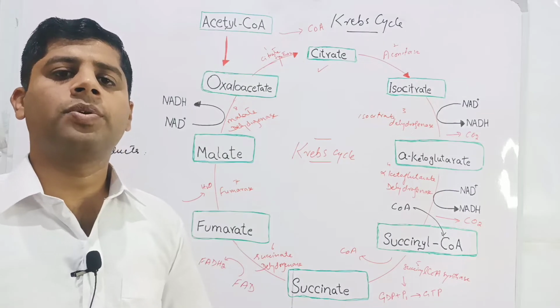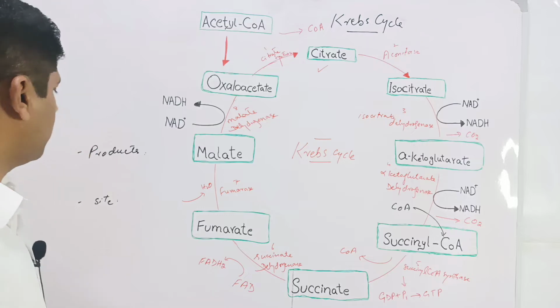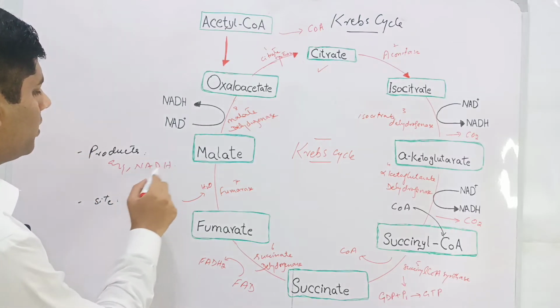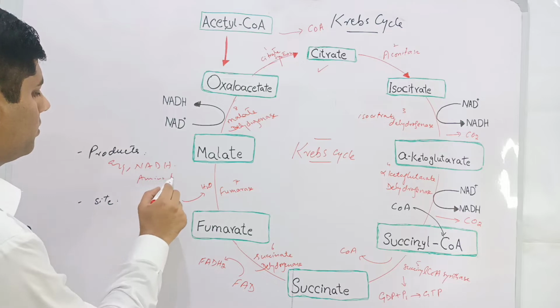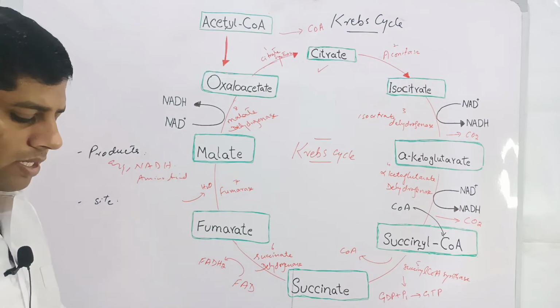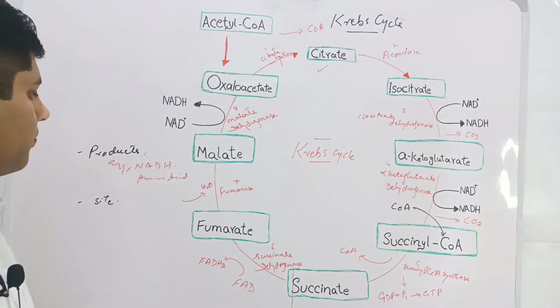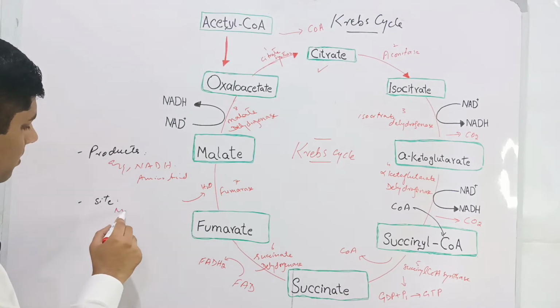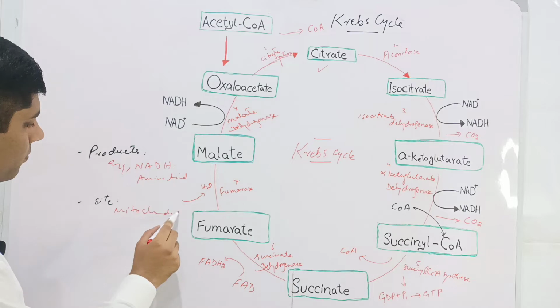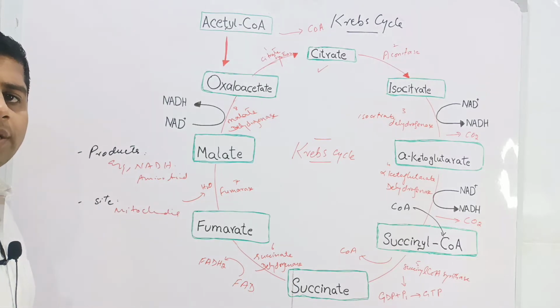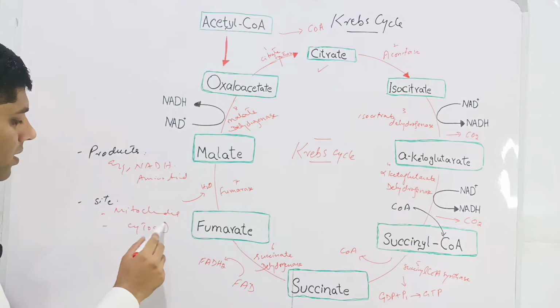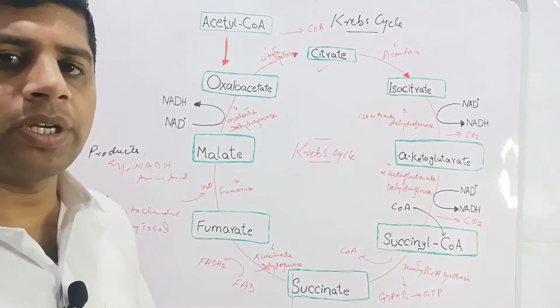Krebs cycle produces the energy as well as NADH molecules as well as amino acids. So these three are the parts of Krebs cycle. Krebs cycle in eukaryotic cells takes place in mitochondria, while in prokaryotic cells or bacteria, it occurs in the cytosol of cell because of lack of mitochondria in the prokaryotes.